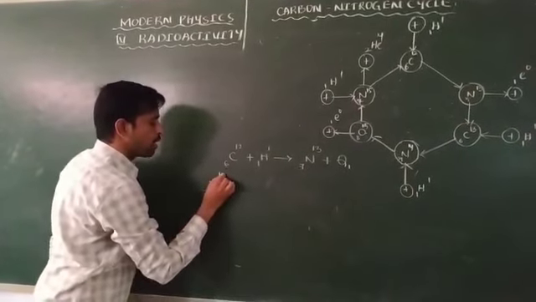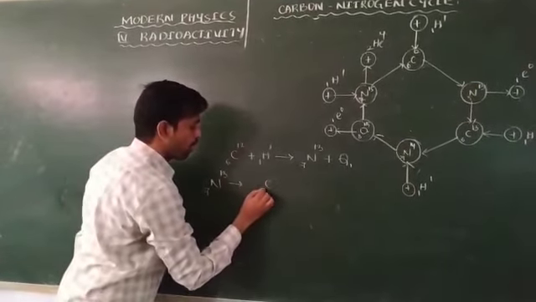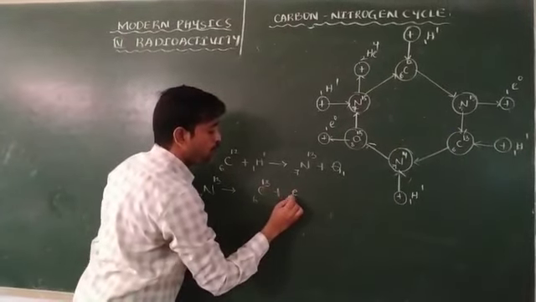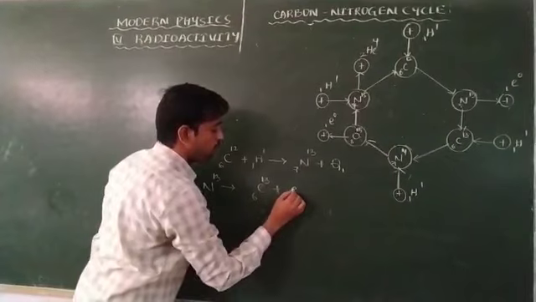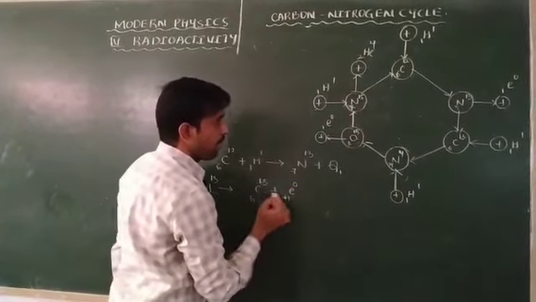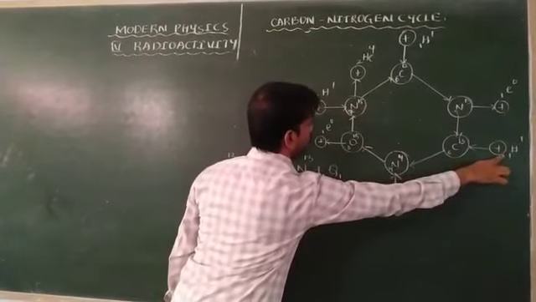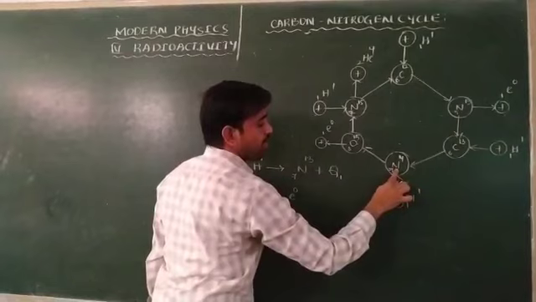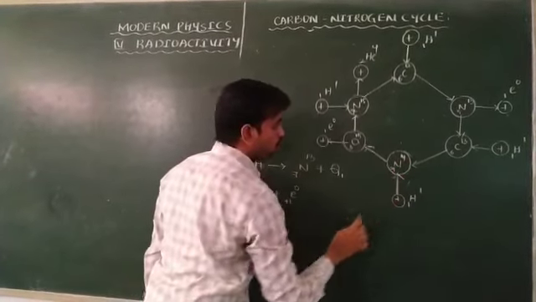N713 splits into carbon C613 and a positron. Now this carbon C613 again interacts with a proton and gives one more new element, N714.